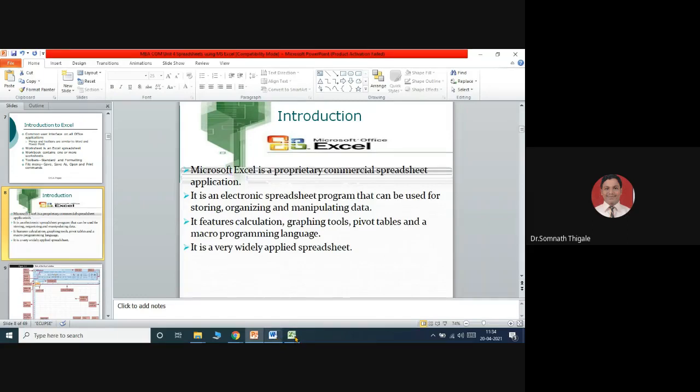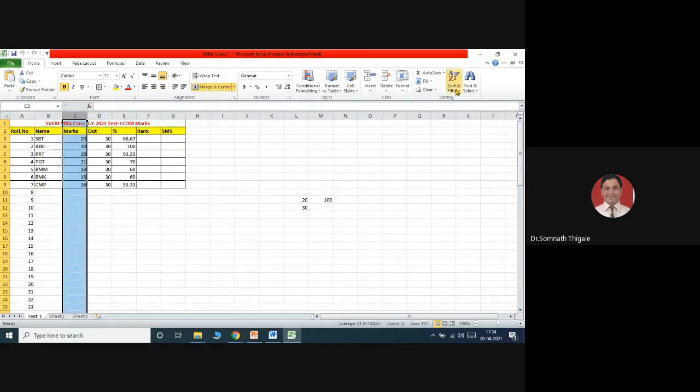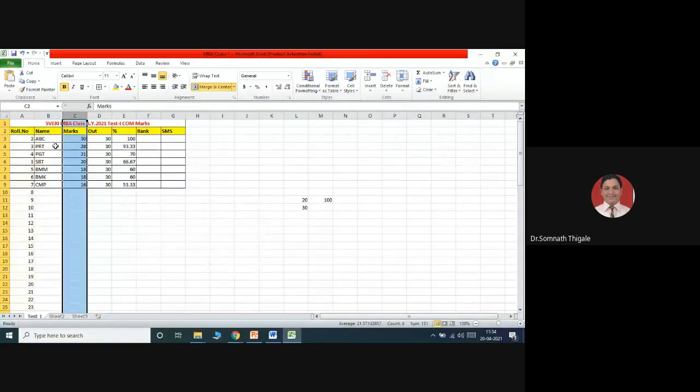Organizing means, suppose I have just entered this data, but I want to organize it as per their marks. So who got the highest marks? For that I can use the concept called sort and filter. For example, as per the marks I want to organize. So I will select this, go to the sort option and select largest to smallest. See this, extend the selection. The roll numbers have changed. Roll number 2, 30 marks first, then 28 marks.